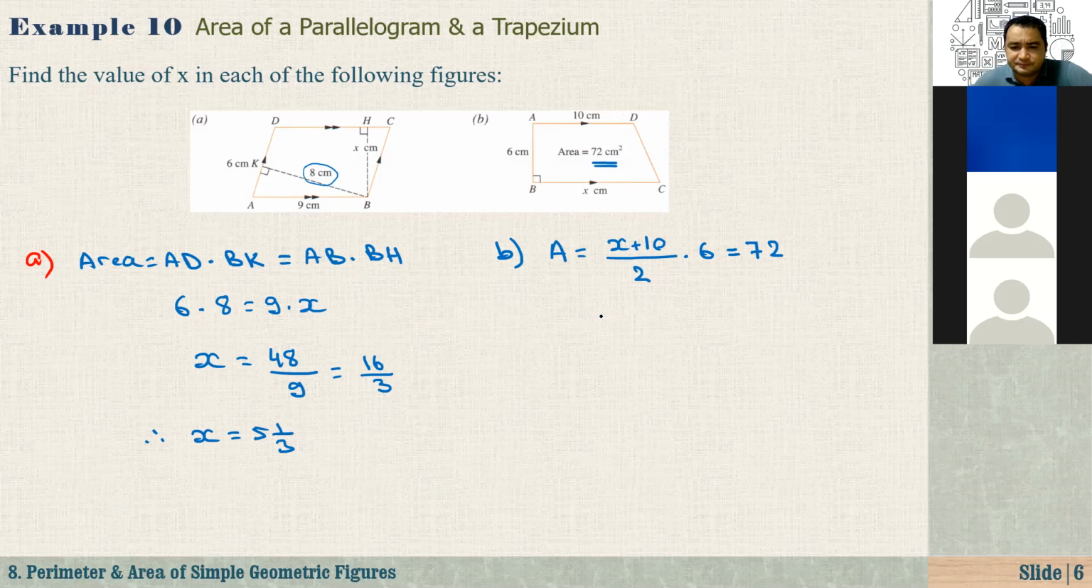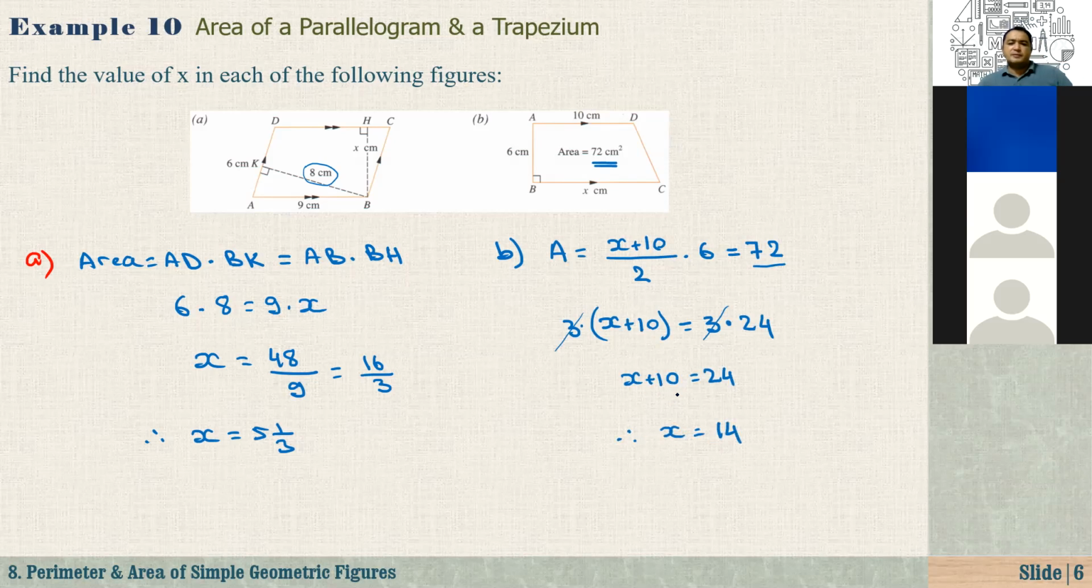First, let's simplify this. X plus 10 and 6 over 2, that's equal to 3. Let me just write here. And on the right hand side, we have 72. I can write 72 as 3 times 24, right? So this 3, they cancel out each other. So from here, X plus 10 is equal to 24. So X is equal to 14, because 14 plus 10 is equal to 24. Alekbar, is it clear?